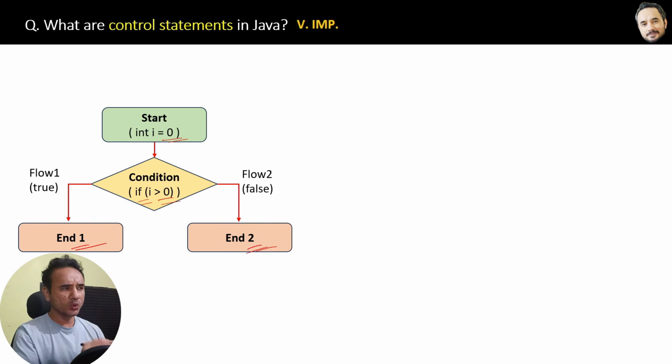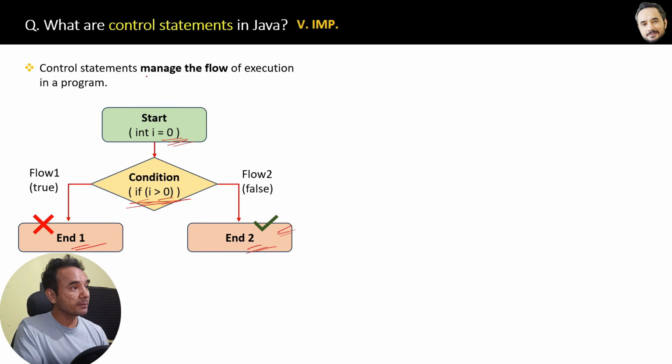Okay, and you know the result, because i equals 0, therefore the second flow will be executed, and 2 will be executed, right? So basically this if condition is an example of a control statement, because the definition of a control statement is that it manages the flow of execution in a program, meaning the program will execute at this side or this side, and that will be decided by the control statements.